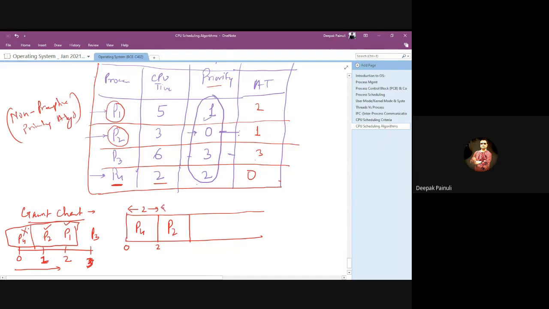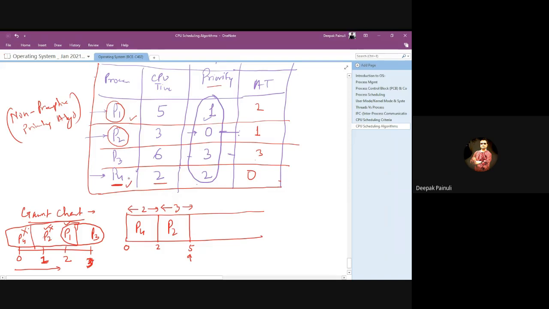P2 will run for 3 seconds, and at the fifth timestamp it will terminate. That means P2 has been terminated. At timestamp 5, we now have two processes in the system: P4 and P1. Select one according to priority.